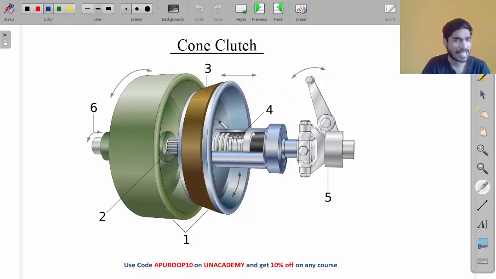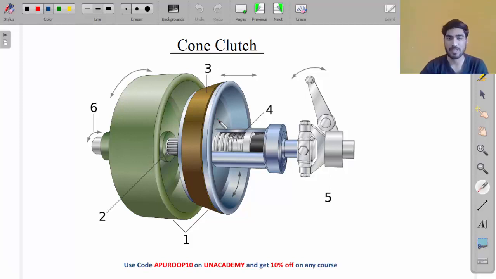Now the working principle of cone clutch is very similar to plate clutch. In plate clutch we saw that if you apply axial load, then the pressure plate and the clutch plate are connected together, and friction force is developed on the friction surface between these plates.